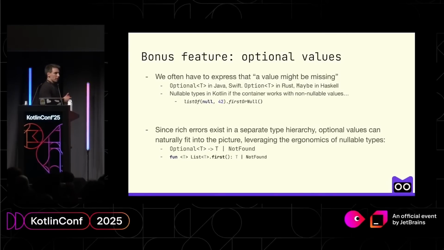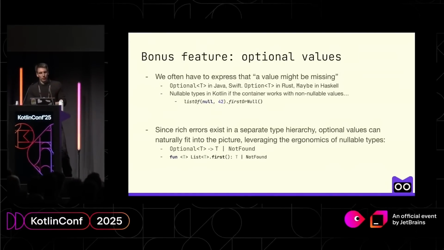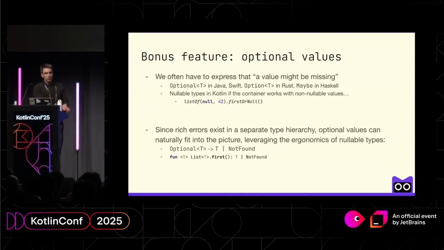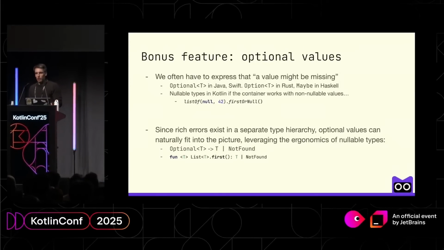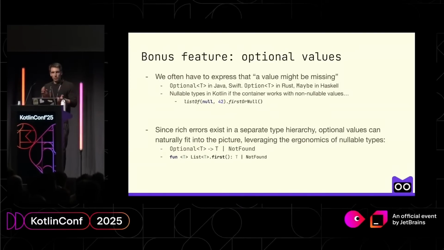Because, again, rich errors live in a separate hierarchy, we can now distinguish these two values and say that a regular optional in other programming languages is just an error union type in Kotlin. For instance, the function firstOrError could now be defined just like that, returning T or NotFound. And now we do not have this ambiguity between nullable types or something else that we contain in our list.